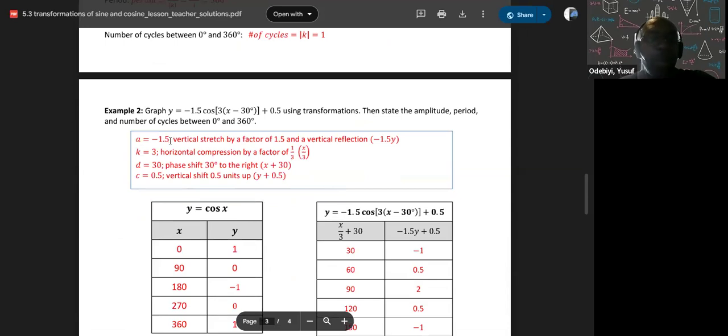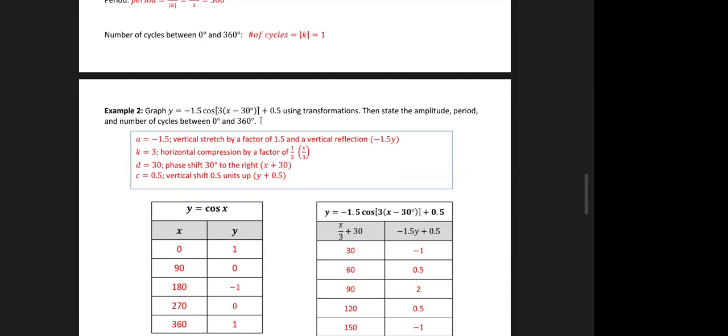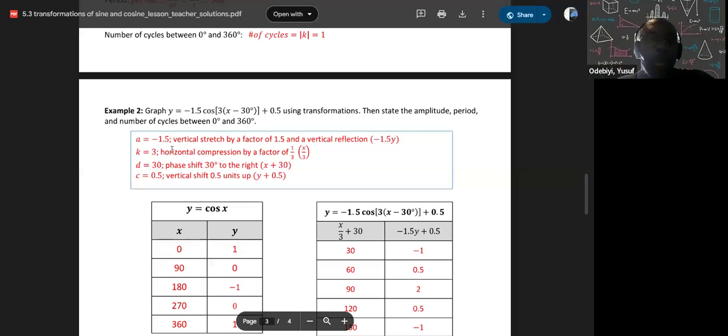With this example here, we have minus 1.5 cos bracket 3 bracket x minus 30 bracket plus 0.5. So what do I see here?